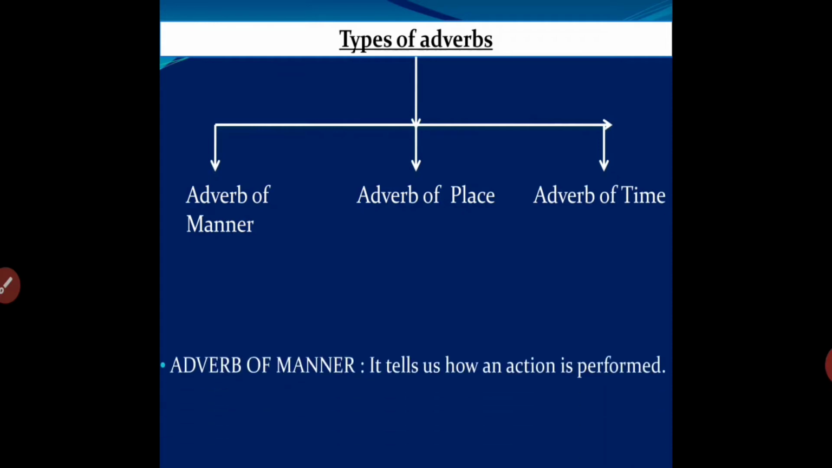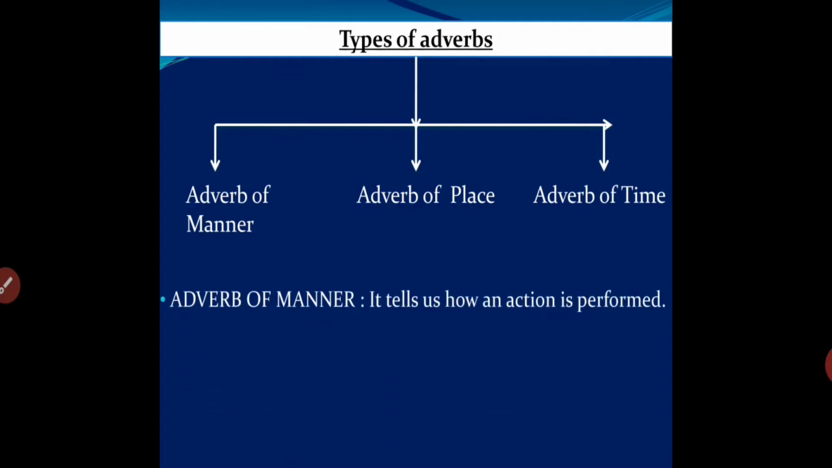Let's have a brief look and then we'll understand them with the help of examples. Very first is adverb of manner. It tells us how an action is performed, in which way, in which manner the action is performed. Like how the girl sings, the girl sings sweetly. So sweetly will be the adverb of manner.